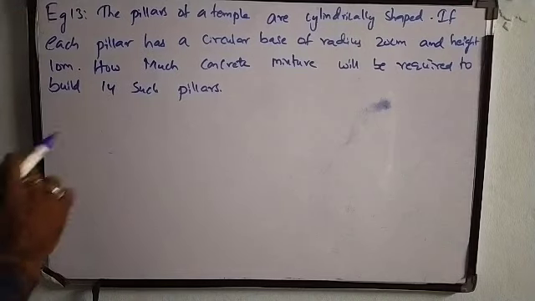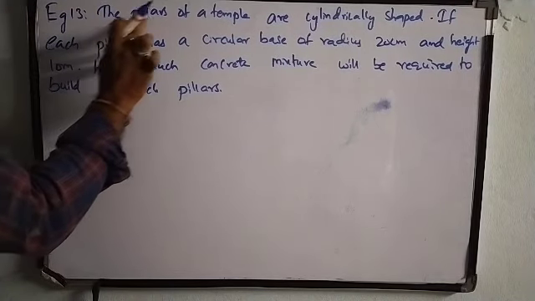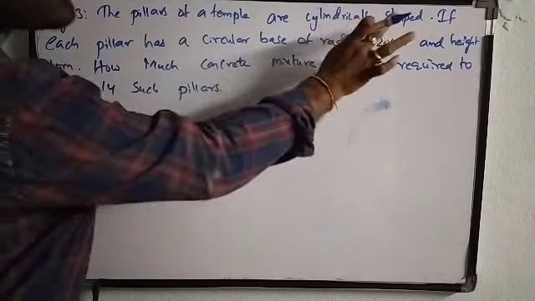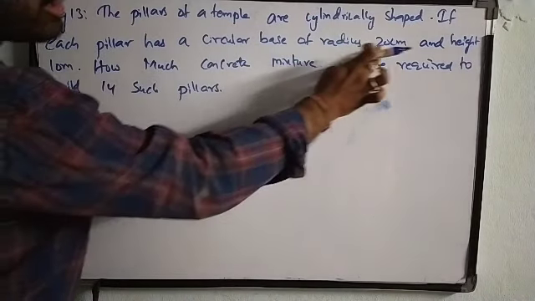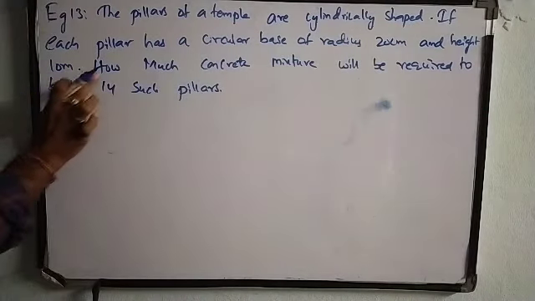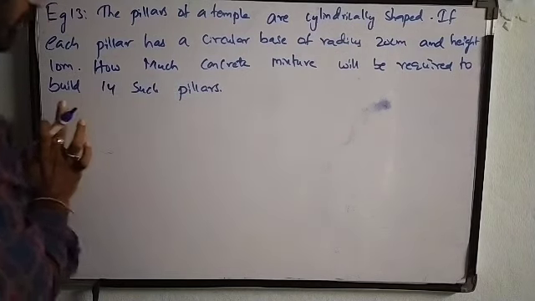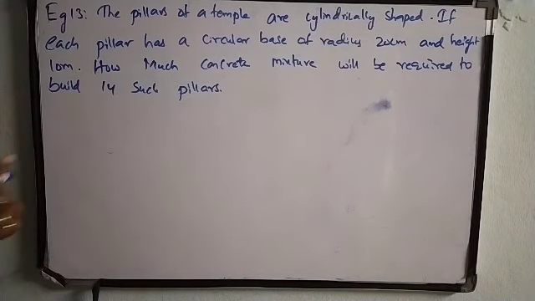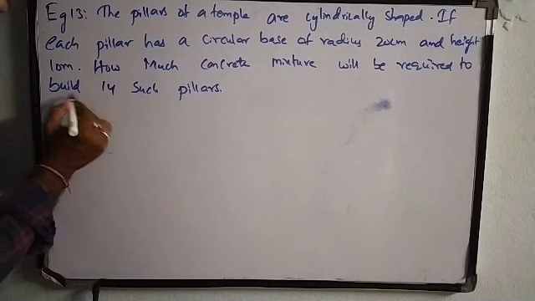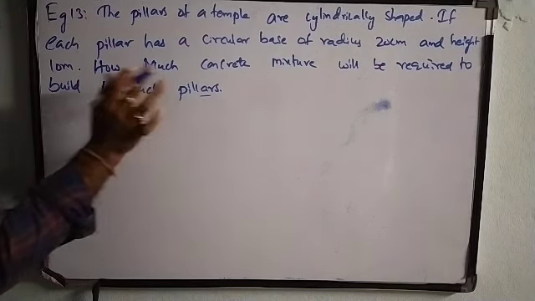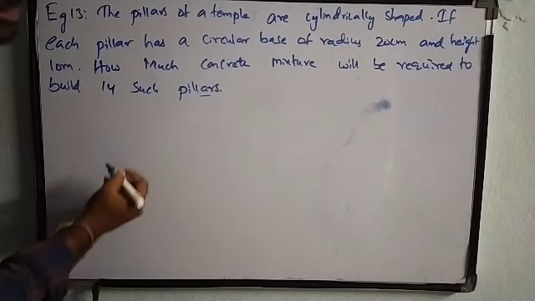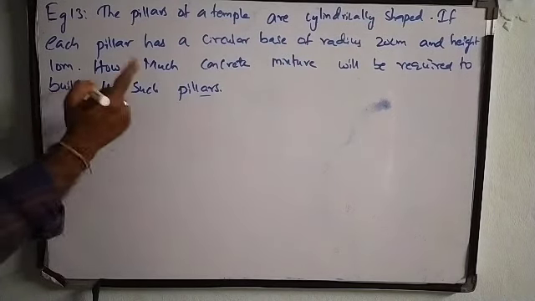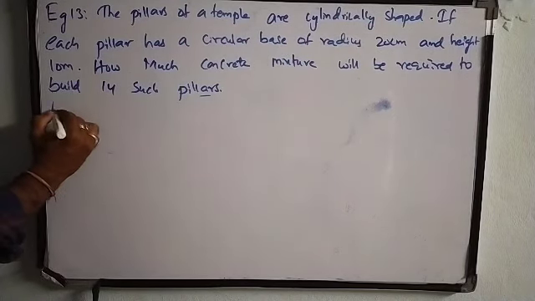Okay, the next question is example 13. So the question is, the pillars of a temple are cylindrically shaped. If each pillar has a circular base of radius and height, how much concrete mixture will be required to build the 14 such pillars? So here we are going to build the pillars, means we need to find out the volume of the pillar. So since the pillar is in the shape of the cylinder, we need to find the volume of the cylinder by taking pi value as 22/7.